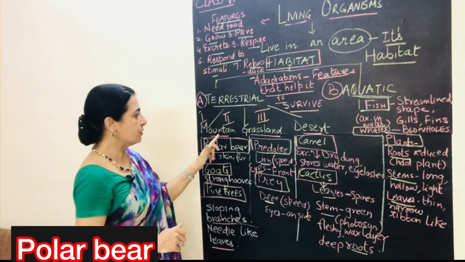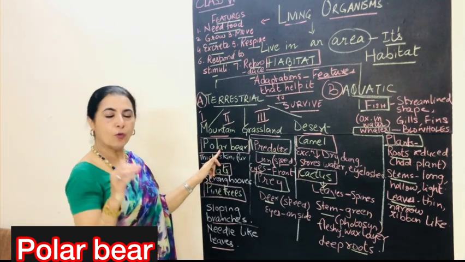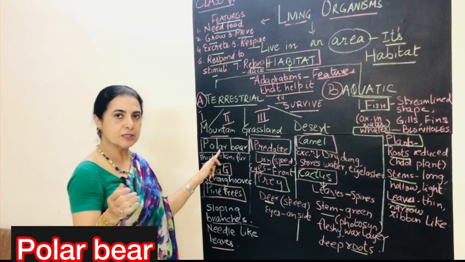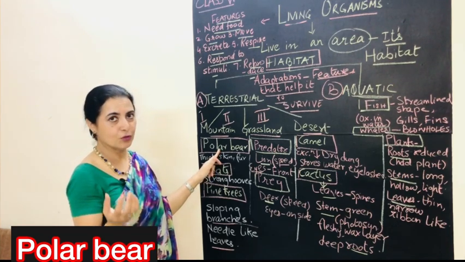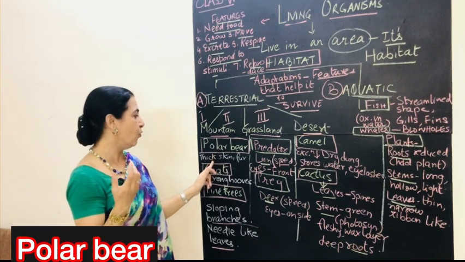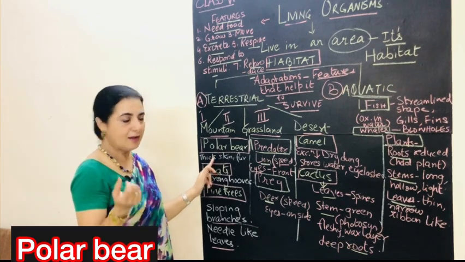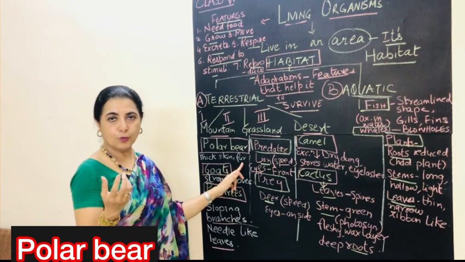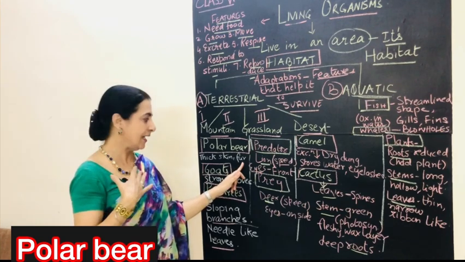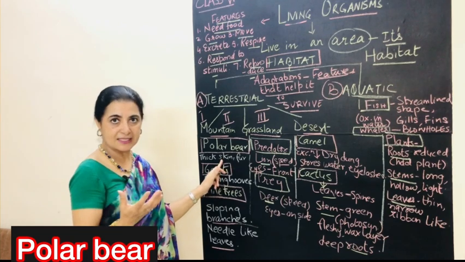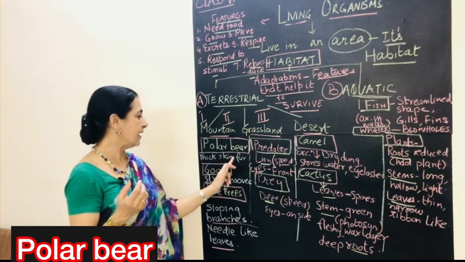So coming to the mountain, we will study the polar bear. Now all the animals that are staying on the mountains, it is so cold. They don't have a sweater, they don't have a coat. So what has God given them? God has given them thick skin and fur. So we all know that wool is an insulator. It keeps the body heat inside. Same is the case with fat. So they have got thick skin and fur.